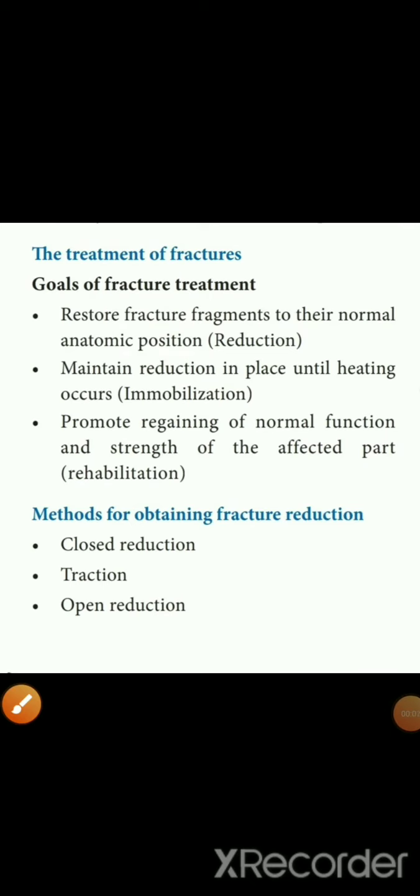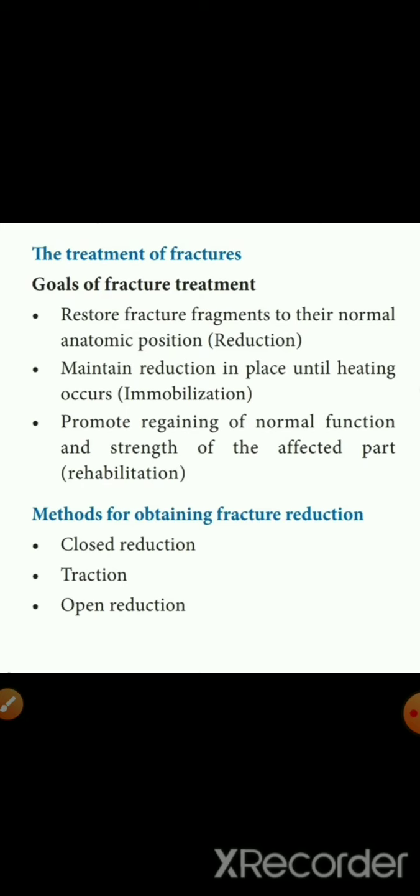As for now, we have seen the goals of the fracture treatment. The first one is the proper replacement of the broken parts in the proper place in order to maintain the normal anatomical position, that is reduction. Then immobilization until it is fully healed or reset. We have to keep the affected fractured part without any movement, that is immobilization.